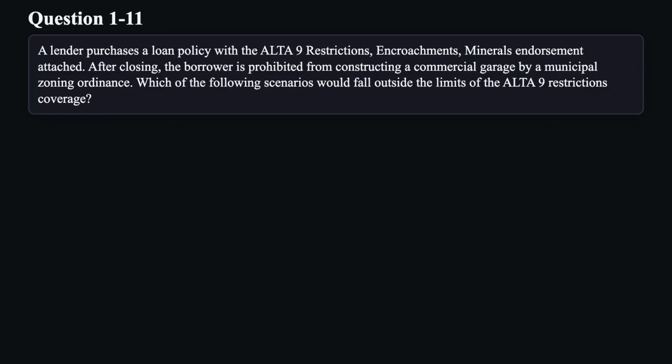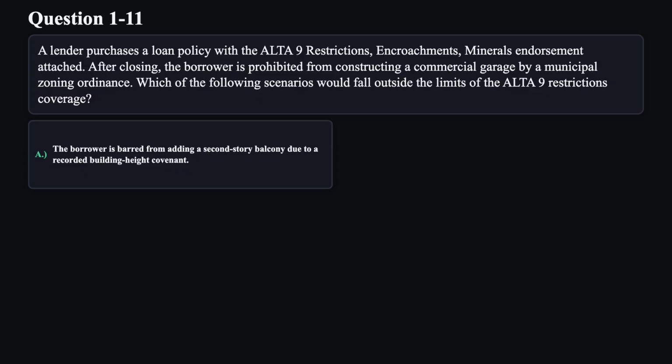Question 11. A lender purchases a loan policy with the ALTA 9 restrictions, encroachments, minerals endorsement attached. After closing, the borrower is prohibited from constructing a commercial garage by a municipal zoning ordinance. Which of the following scenarios would fall outside the limits of the ALTA 9 restrictions coverage?